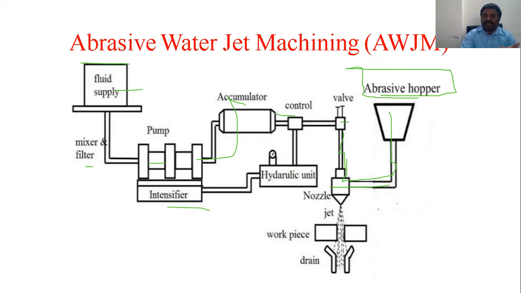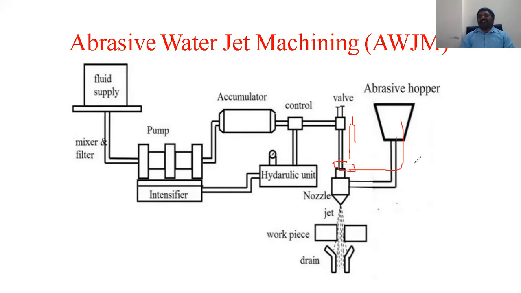So everything is almost the same here. The abrasive and the water coming here mix in a mixing chamber between them. Then water and abrasive are mixed, and the machining operation can be carried out.